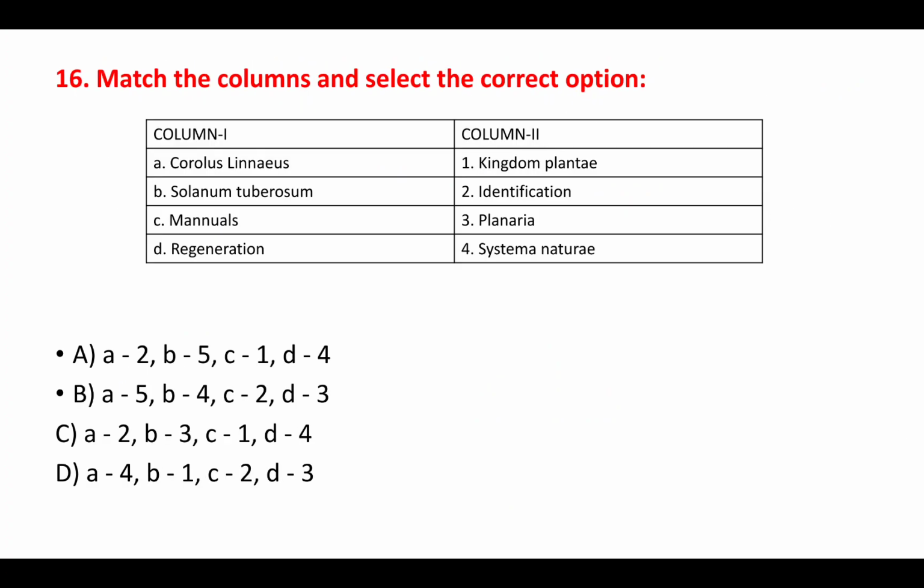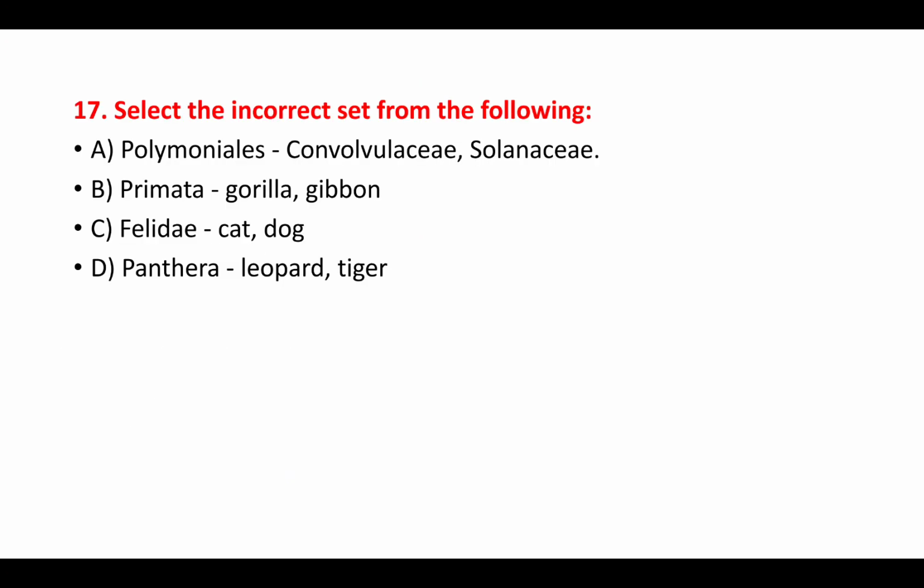Let's go with the 16th question. Match the following. Carolus Linnaeus, he published Systema Naturae. Solanum tuberosum belongs to kingdom Plantae. Manuals are used for identification and regeneration is exhibited by planaria. So A4, B1, C2 and D3. Let's move towards the 17th question. Select the incorrect statement from the following.